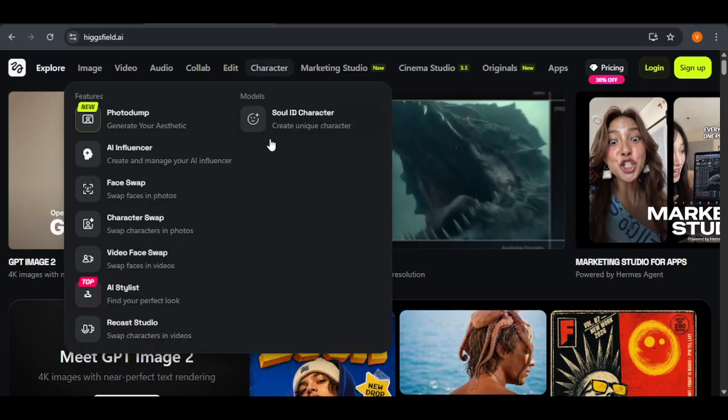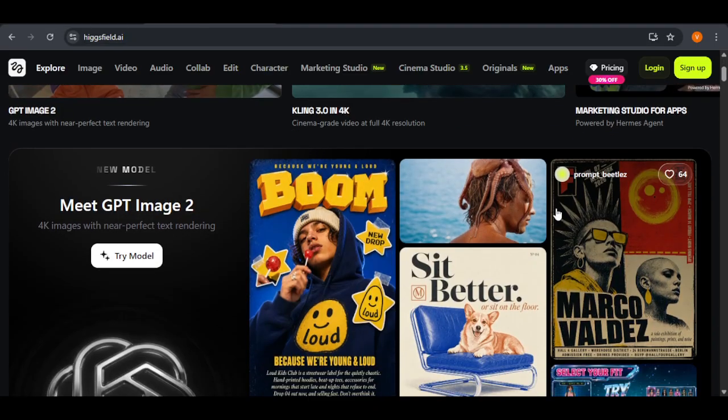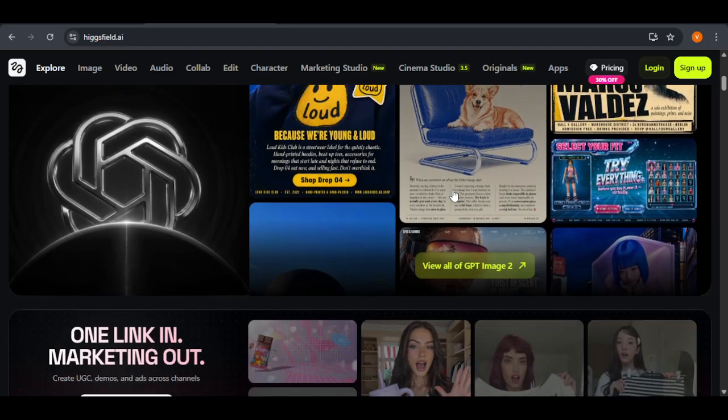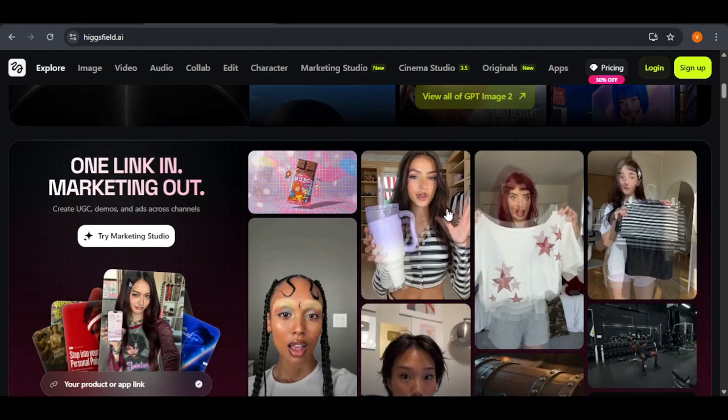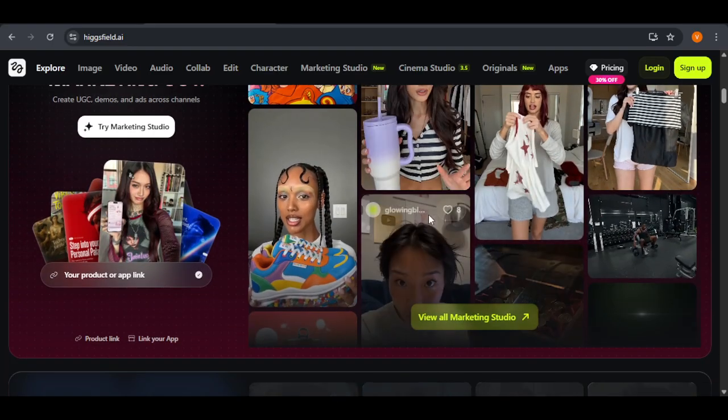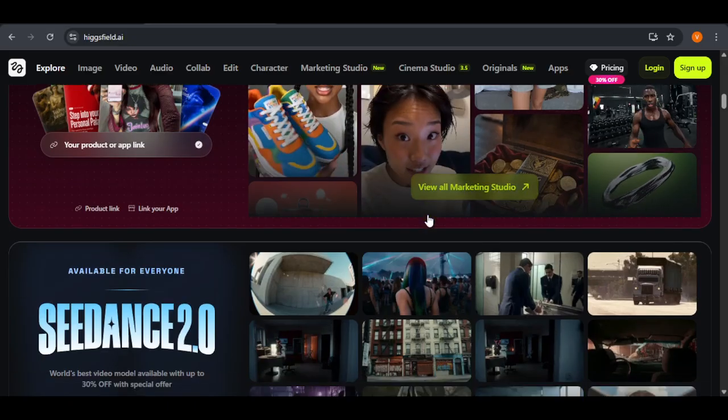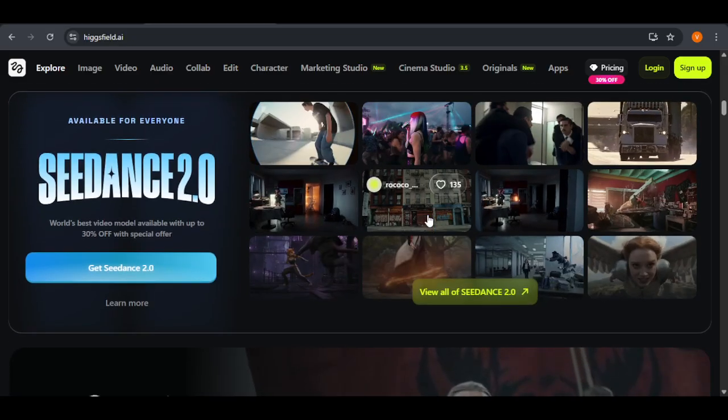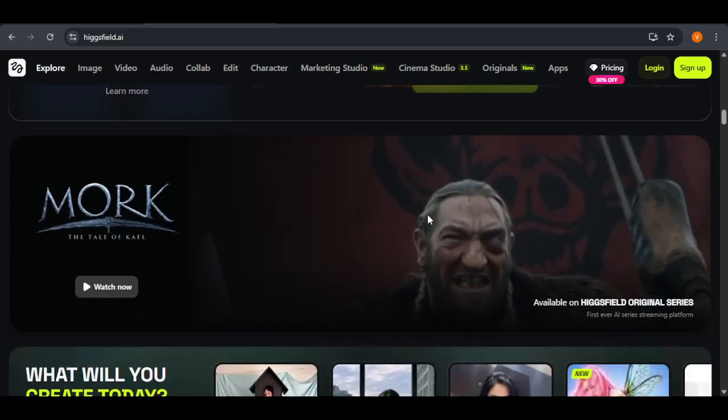Higgsfield is designed specifically for social media creators who want to make high-energy content on the go using their mobile devices. It offers an easy-to-use app that lets you animate photos or generate scenes from scratch with a focus on stylized characters and fluid motion.